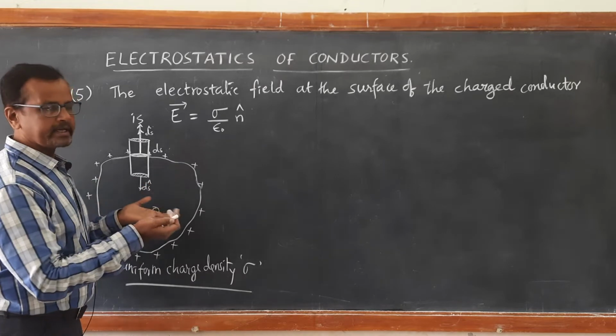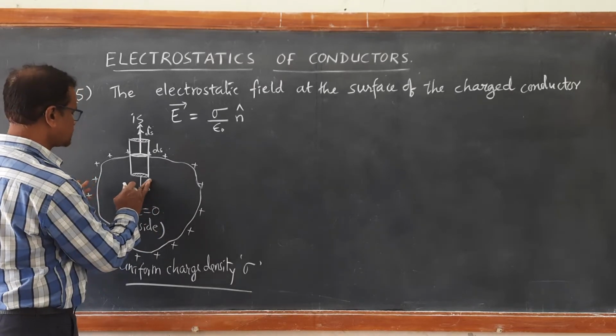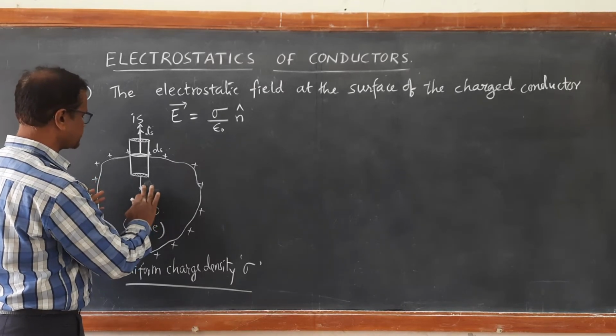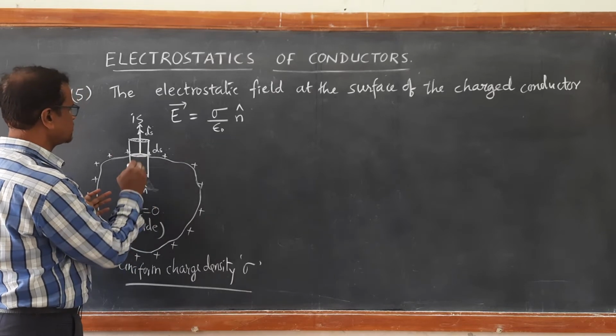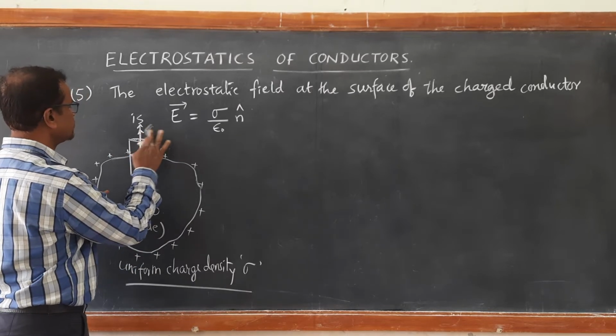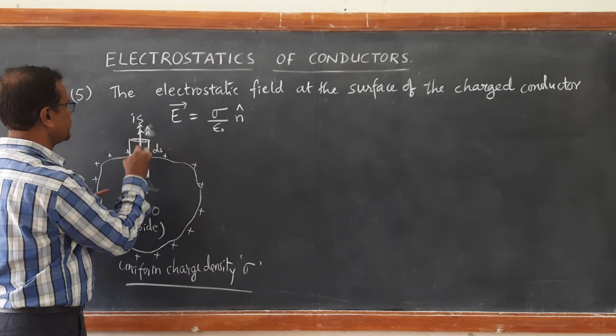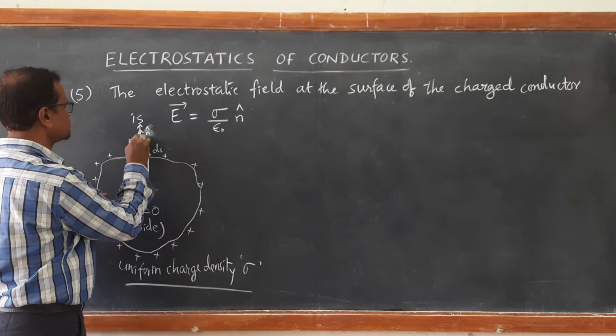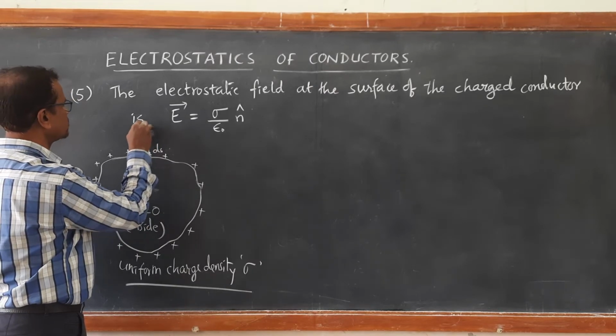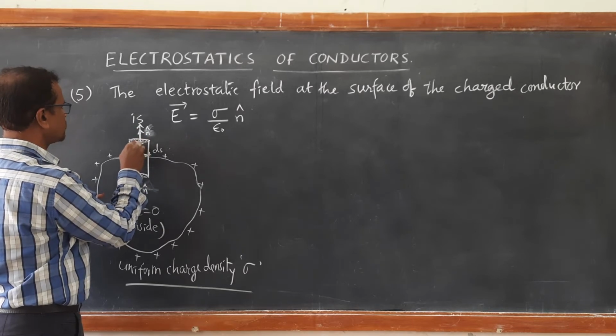You can take n cap to represent the area vector direction. And we know the electric field is also along the outward normal.